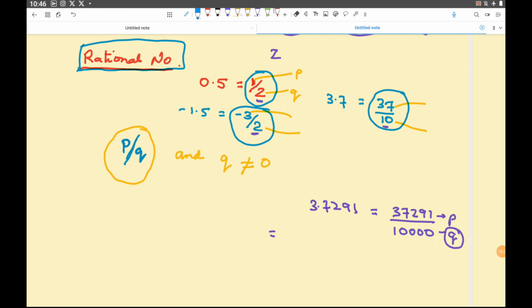So rational number, one thing we have understood very much clear to us, like natural number, whole number, integer and all, that okay, any number which is in form P divided by Q, and Q should not be equal to 0, then it is rational number. Okay, tell me, is 2 rational number? The answer is yes. It can be written as 2 divided by 1.